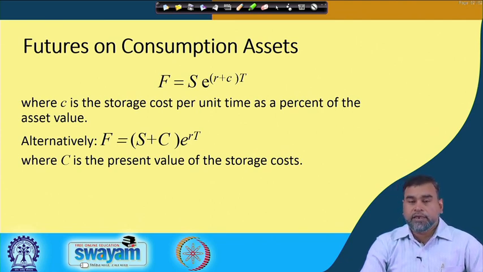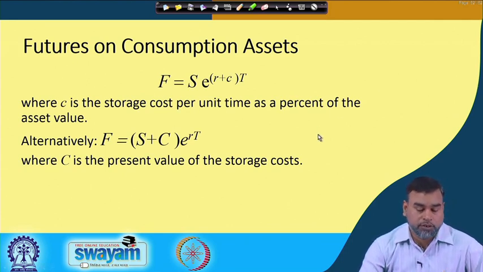Here C is nothing but the cost we incur over a period of time, and we calculate its present value.